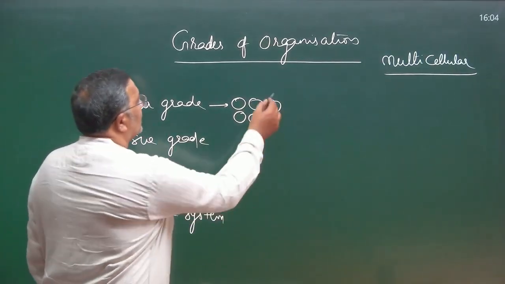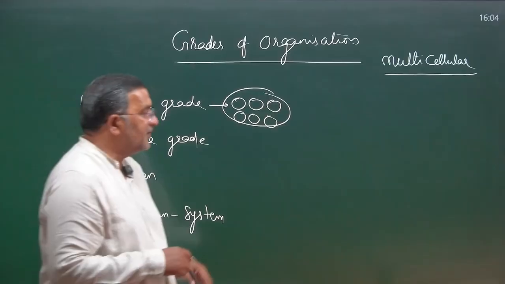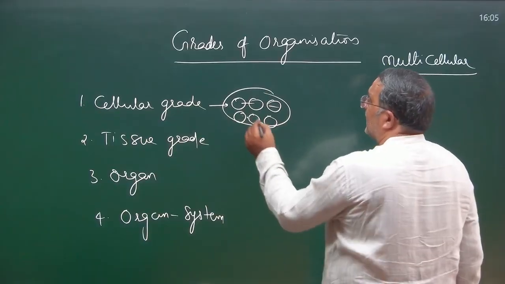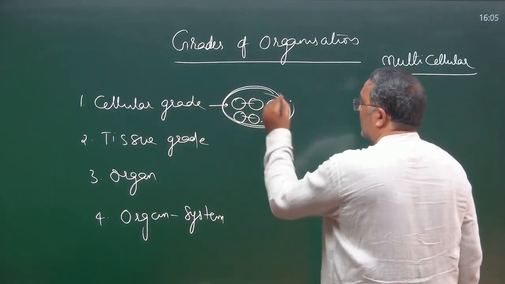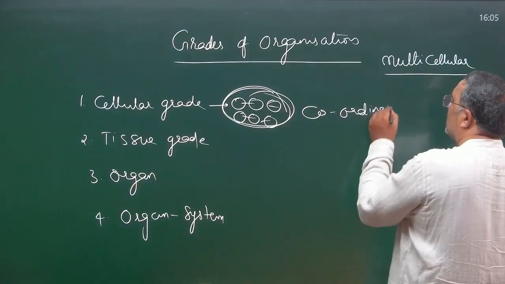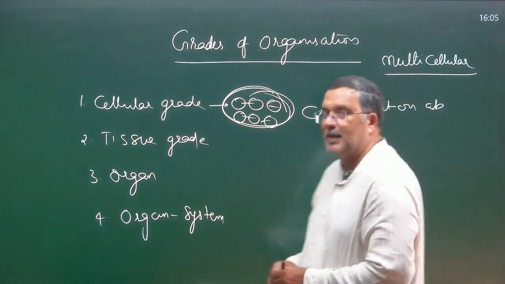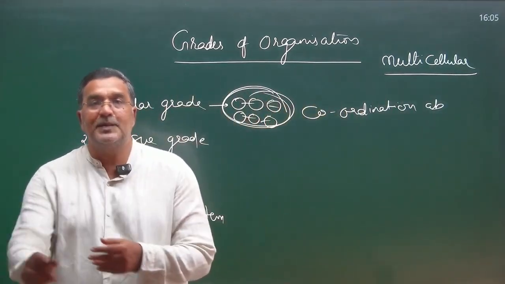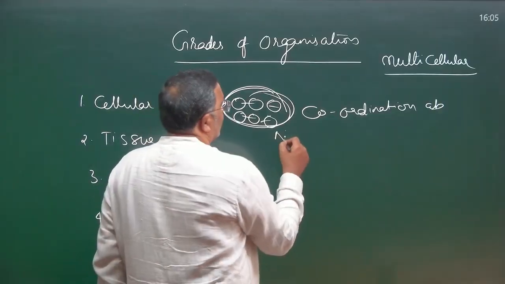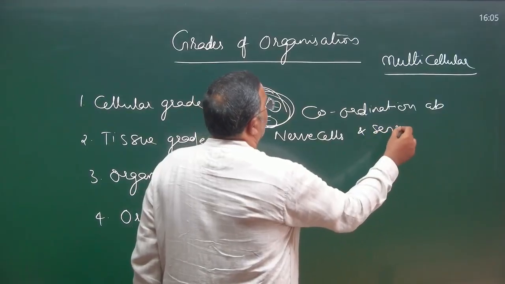In cellular grade, animals of this phylum have a group of cells, but there is no coordination between the cells. Why is coordination absent here? Who is responsible for the coordination between the cells and tissues of the body? The nervous system, isn't it? Nerve cells and sensory cells are absent.